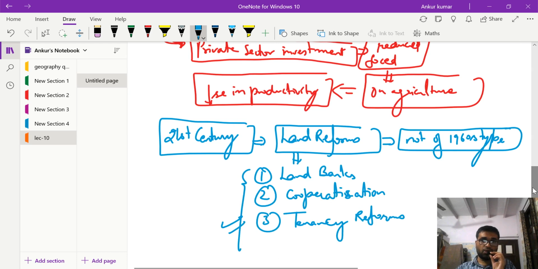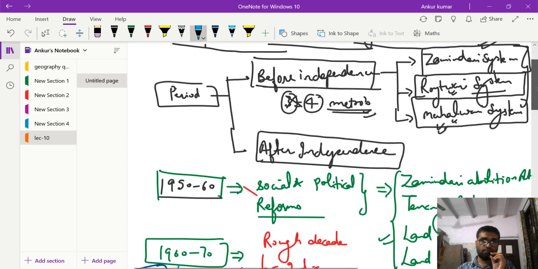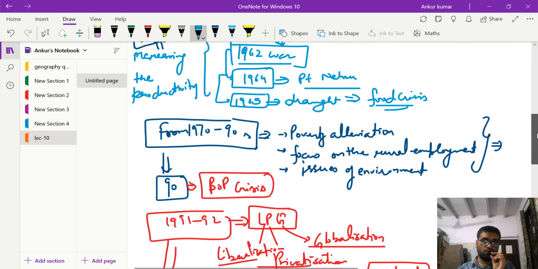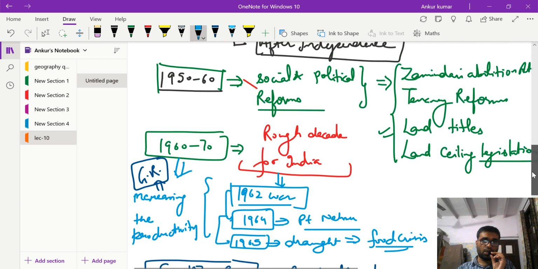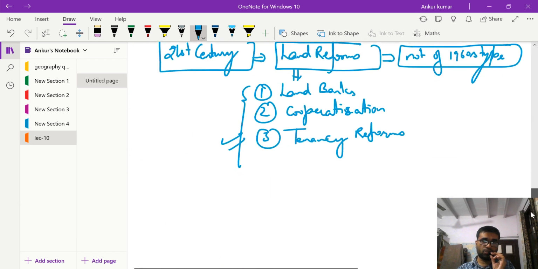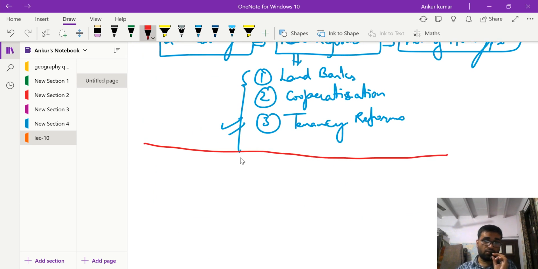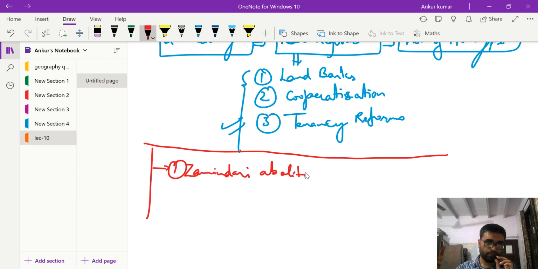So basically we discussed how, since before independence and then after independence, our land use policies evolved in each decade. Now I said that after independence we undertook a few reforms, so let us briefly discuss those. Number one was the Zamindari abolition. The Zamindari Abolition Act was passed, and the era of Zamindari was gone.